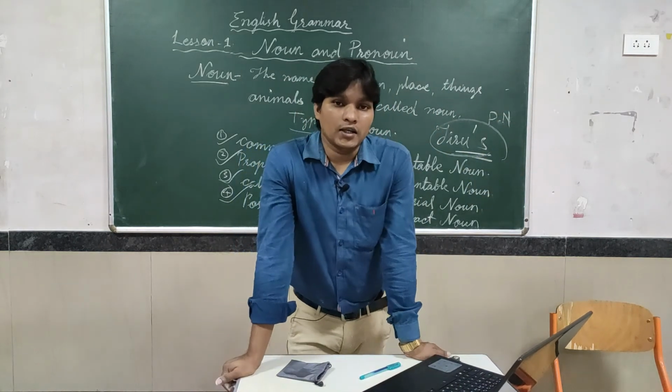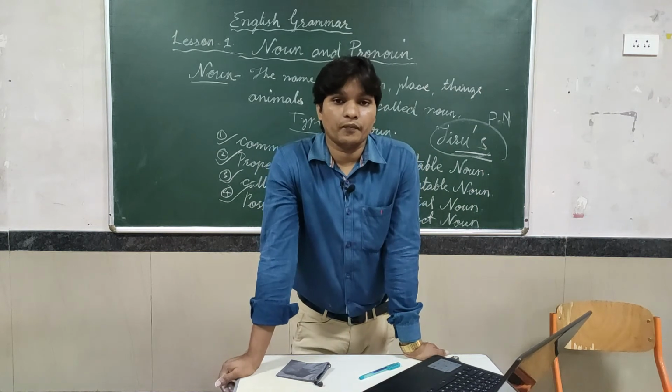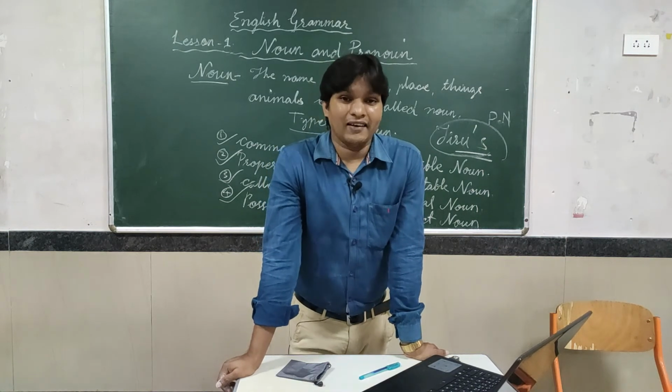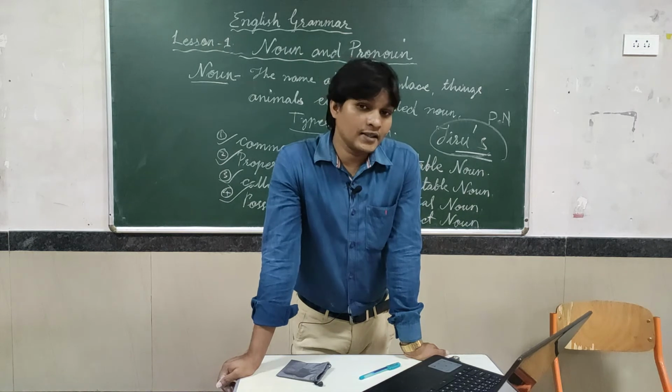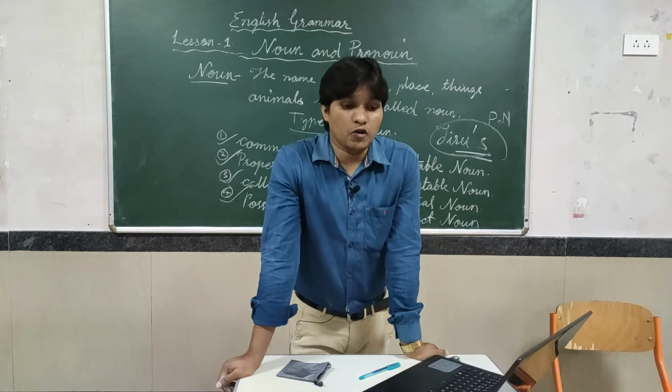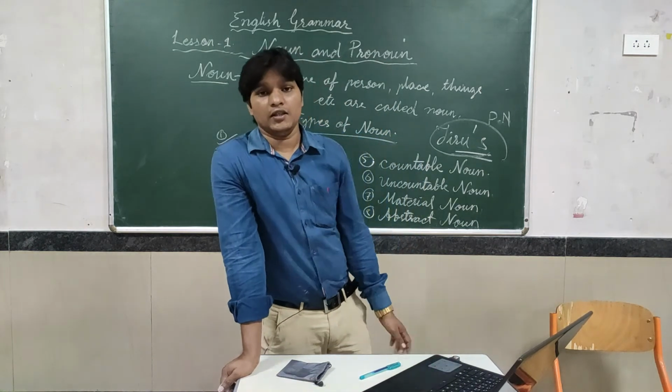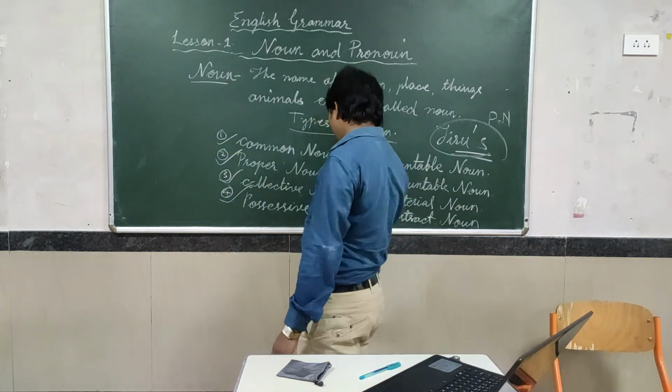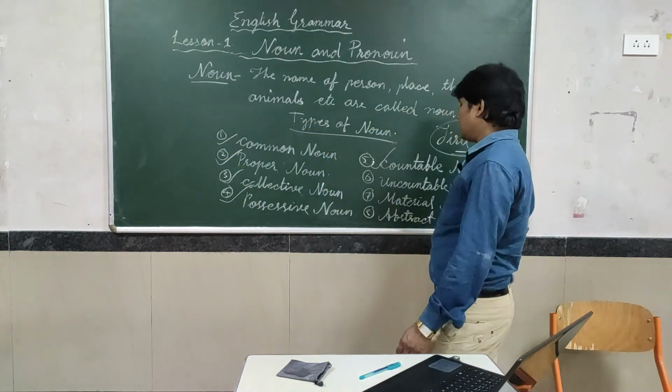Tiru's pen, Rajesh's book, Smita's pen, Harish's table. So when apostrophe S comes, it comes under the possessive noun. Now we'll call it countable noun.